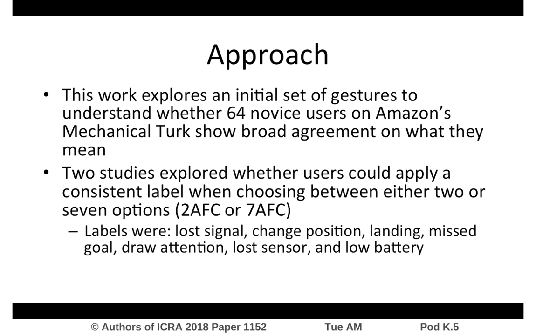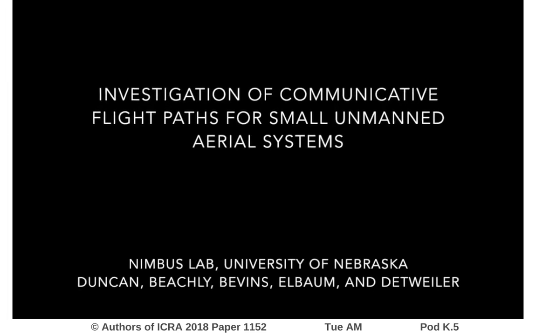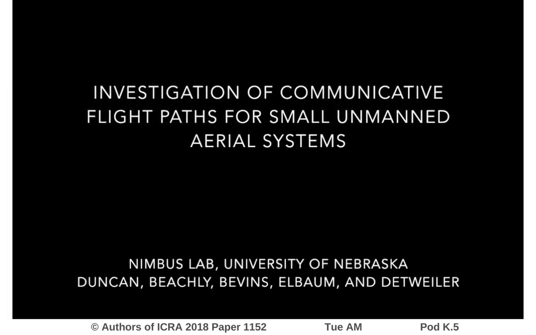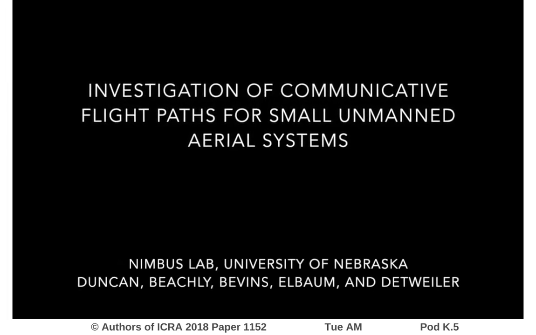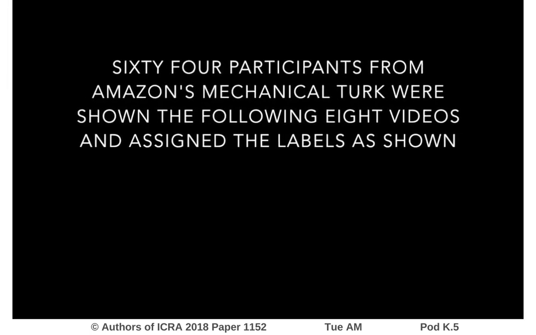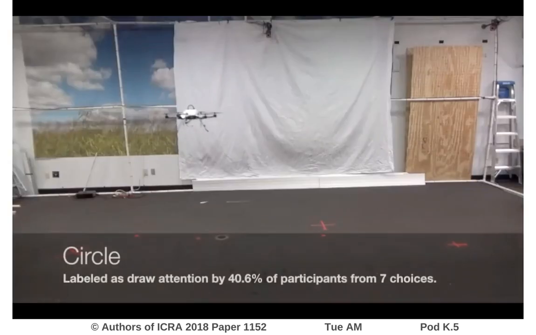In the 2-choice condition, 2 of those labels were presented. In the 7-choice condition, all 7 were presented. The participants then selected the one that best described the gesture they were currently seeing on the screen, and this is the result of that investigation. 32 participants were in each condition for a total of 64 participants from Mechanical Turk.